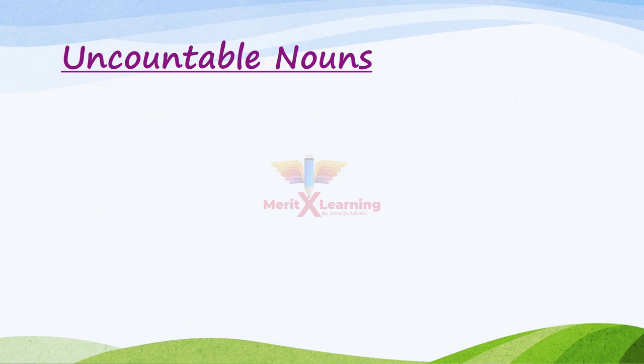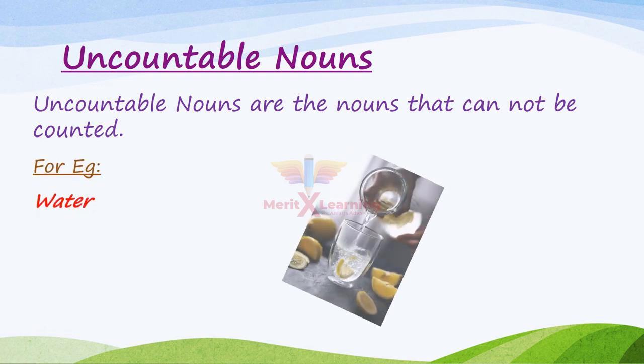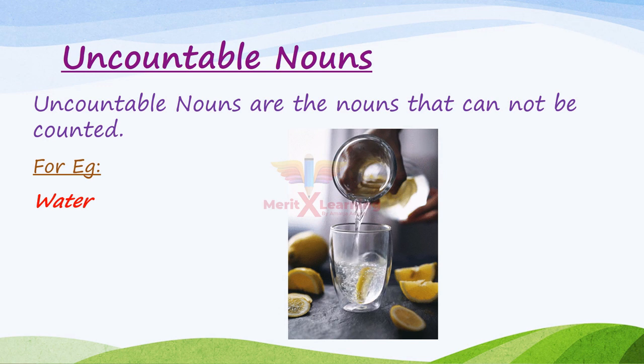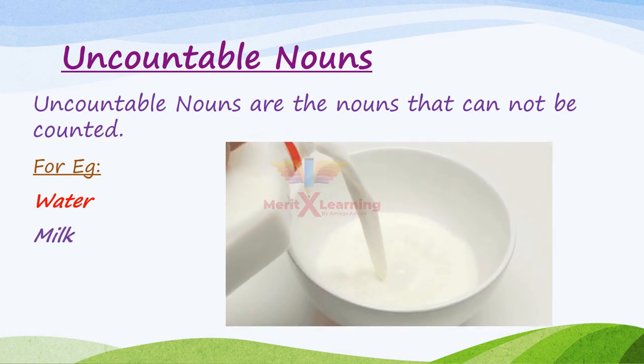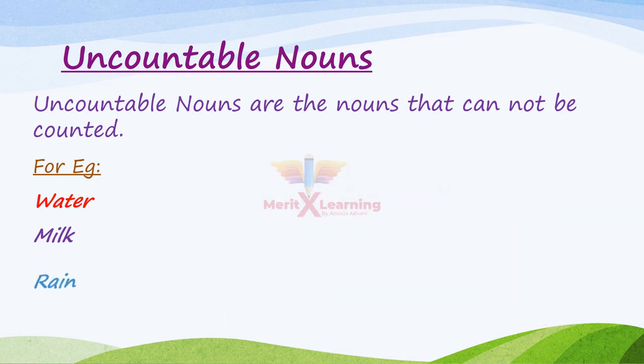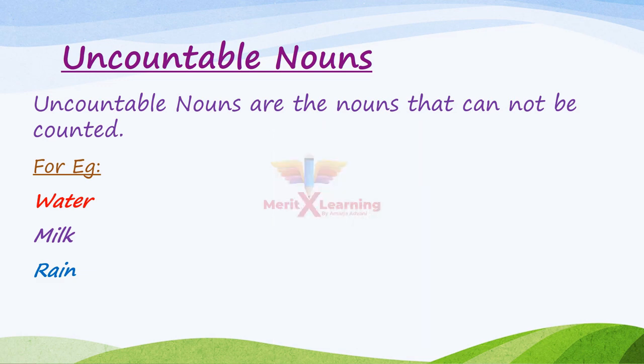Now next, uncountable nouns. Uncountable nouns are the nouns that cannot be counted. We cannot count these nouns. For example, water. Can we count water? No, we cannot count water. So it is an uncountable noun. Next, milk. Can we count milk? No, we cannot count milk. So milk is an uncountable noun. Next, rain. Can we count rain? No, we cannot count rain. So it is an uncountable noun.